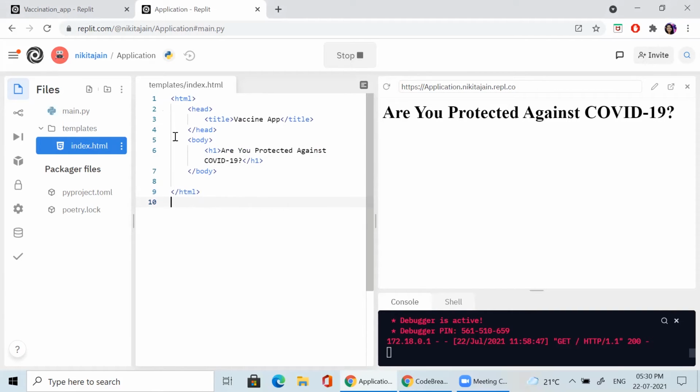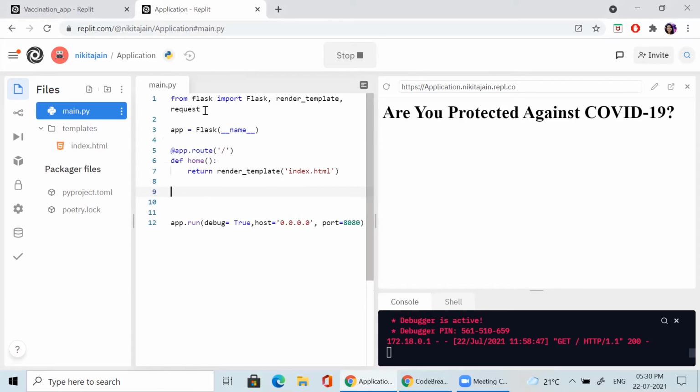It is very easy because it is an HTML page, and it should be inside the templates folder. In main.py I am using the Flask framework, so you have to import all functions from the Flask library. This is a basic framework for executing a basic HTML page.